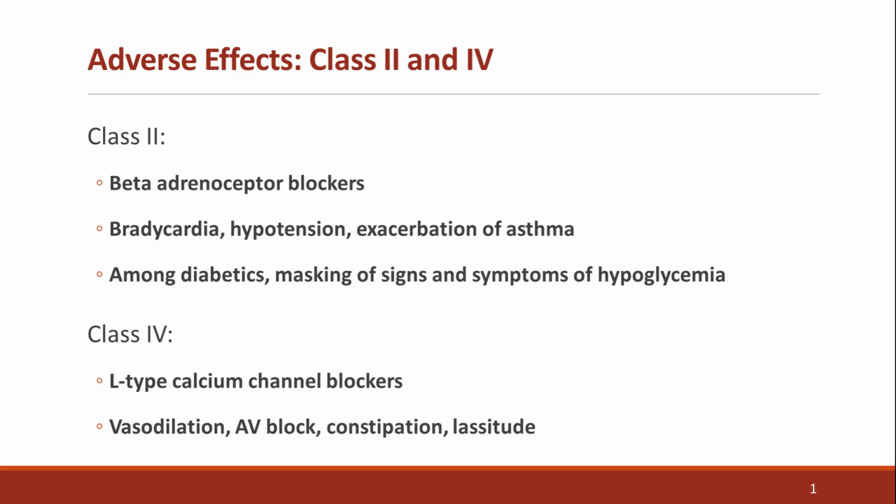Class 4 calcium channel blockers such as verapamil and diltiazem produce vasodilation and hypotension, AV block due to excessive nodal depression, constipation, and sometimes a general feeling of fatigue or lassitude. Both groups reduce conduction through the AV node but must be used judiciously to avoid excessive cardiac suppression.